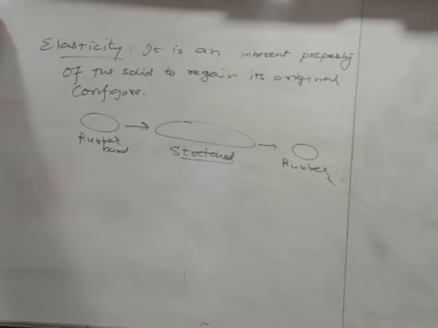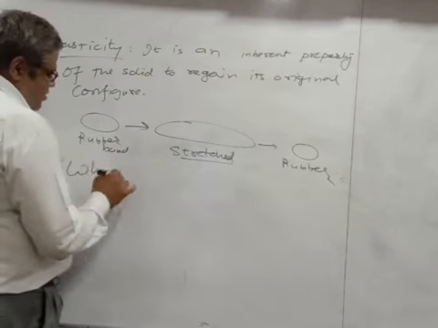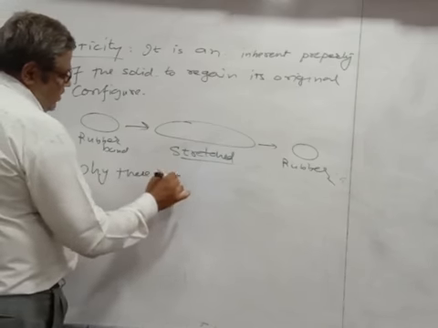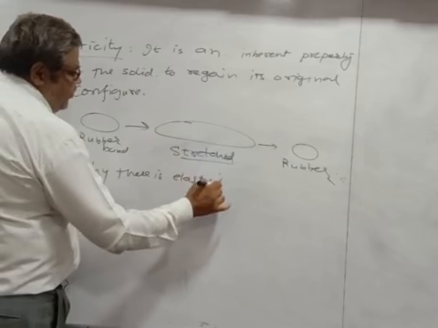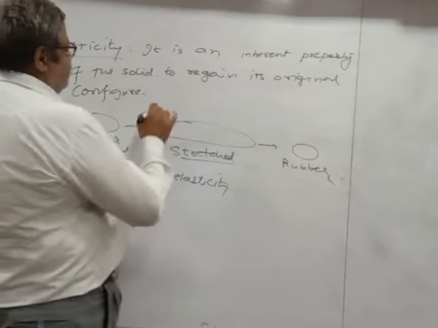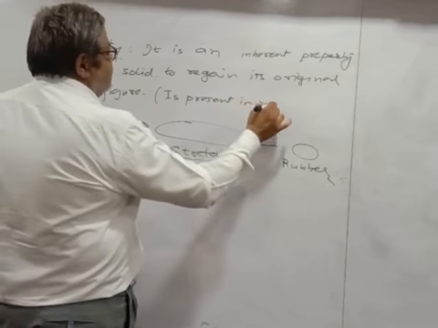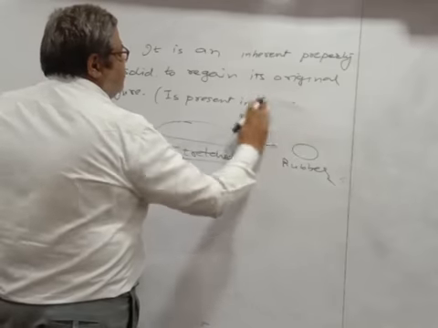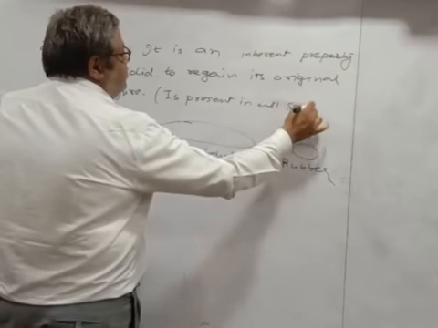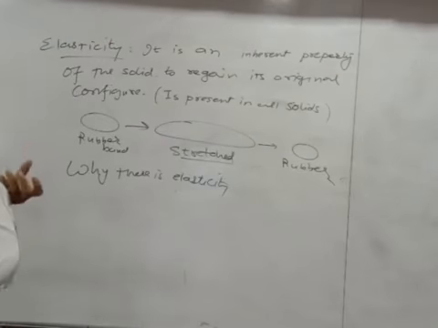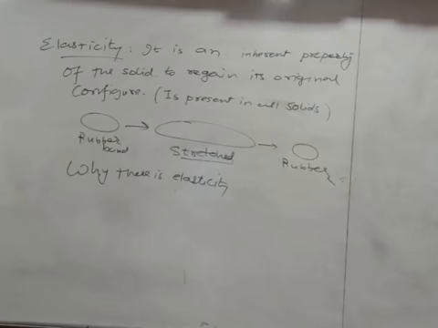Now why does elasticity exist? Okay. So why is there elasticity present in all the materials, not only in the rubber band, but elasticity is present in metals, or in other words, in all solids. Whether it is a rubber band or metals or any other type, this property exists in all the structures of the solid. Okay. Now why does elasticity exist?